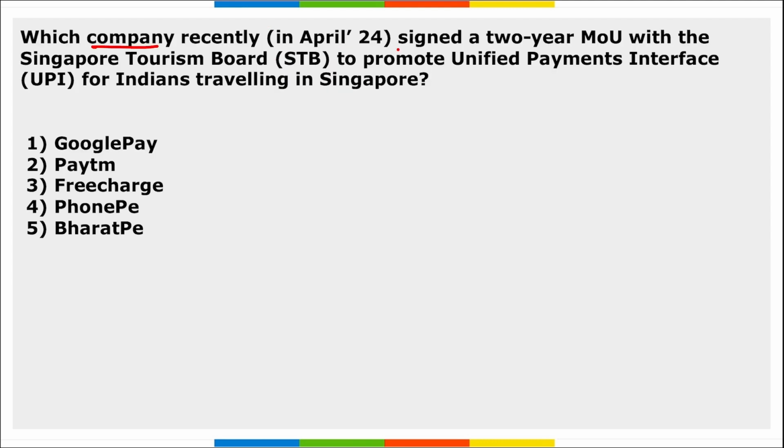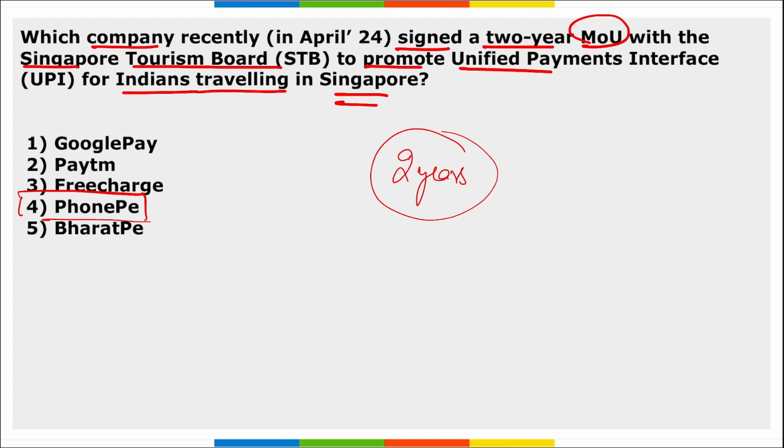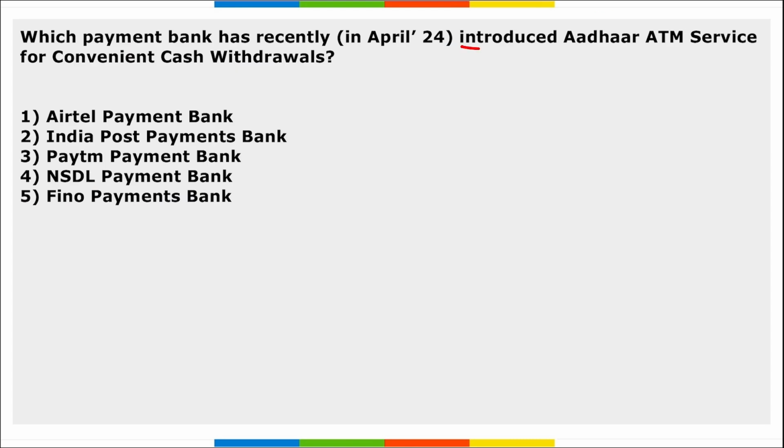Next is, which company recently signed a 2-year MOU with the Singapore Tourism Board to promote UPI for Indians traveling in Singapore? It is PhonePe. And this MOU here is of 2 years. Next, which payments bank has recently introduced Aadhaar ATM service for convenient cash withdrawals? It is IPPB, that is India Post Payments Bank.